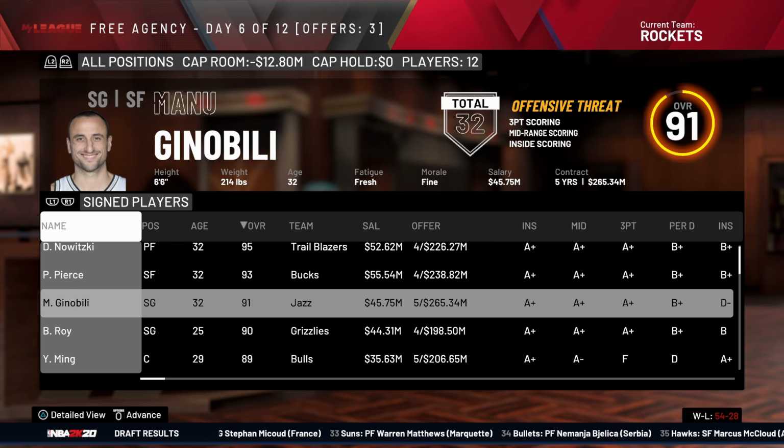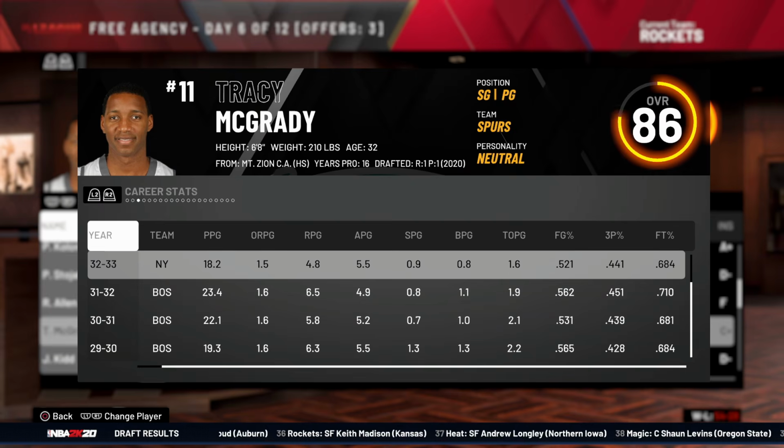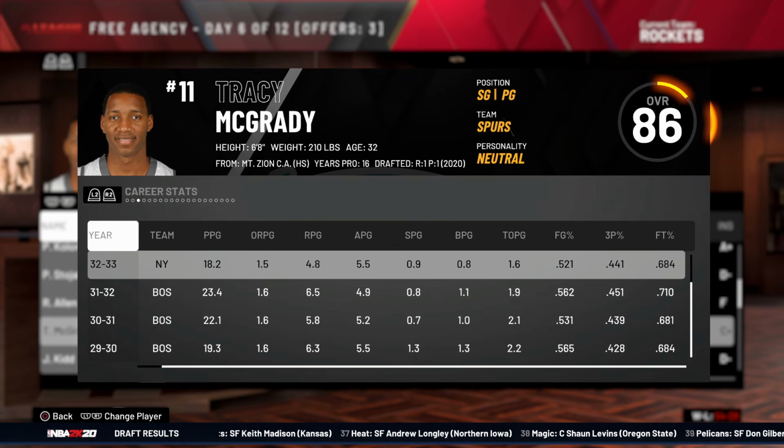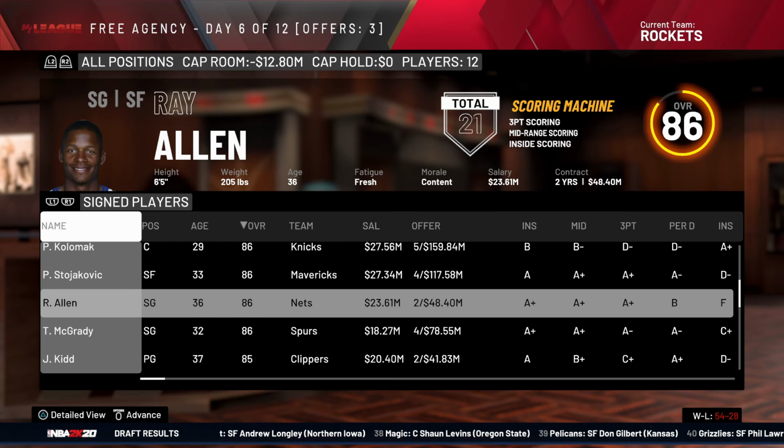Manu has been a very loyal Utah Jazz member for his whole career. And Tracy McGrady only signed a 1-year deal. He's already leaving to the Spurs. Guess he doesn't like rings.